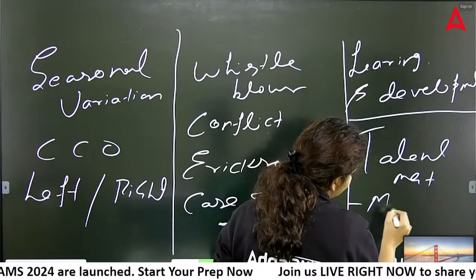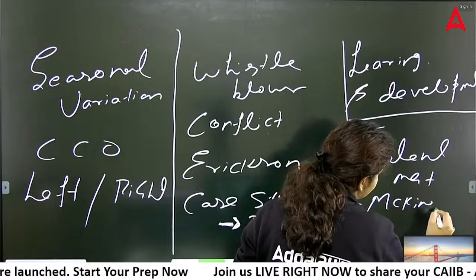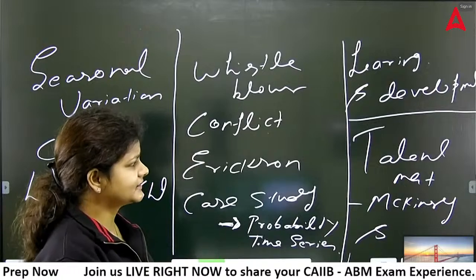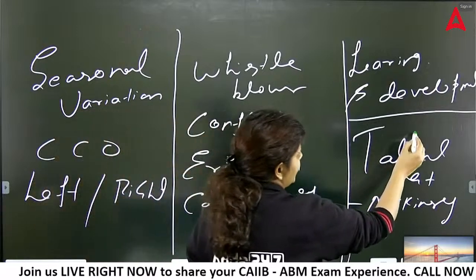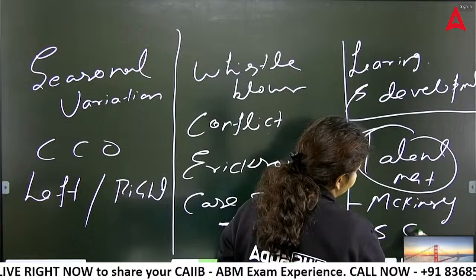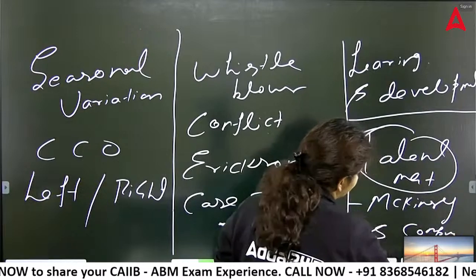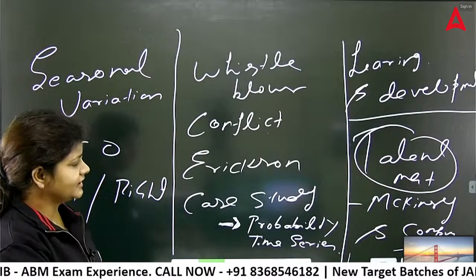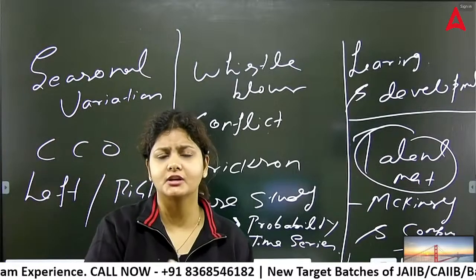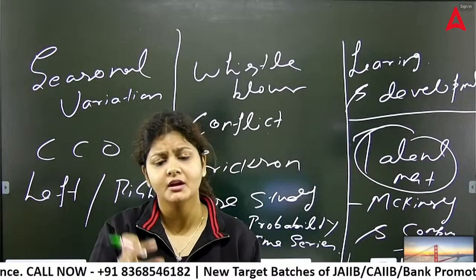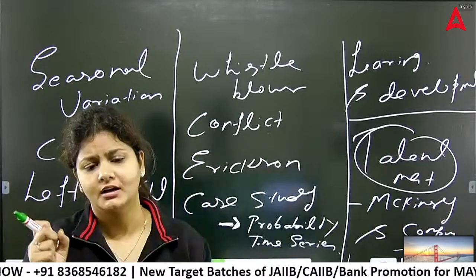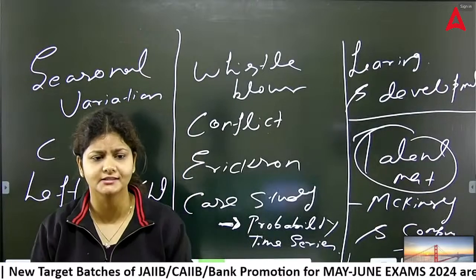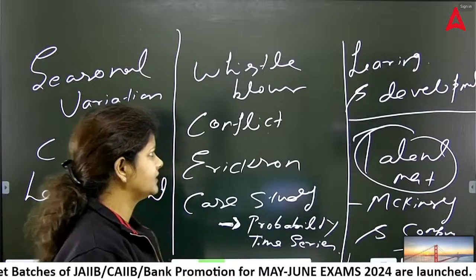The talent management concept is given by McKinsey and Company. Last time they asked about the three C's of talent management, contribution, competence, and so on. But this time they asked who has given this term: talent management, that is McKinsey and Company. They also asked scientist names, like who gave the Erikson theory, or the Johari window given by Joseph Luft. Options are there, but you have to remember the behavioral scientist names this time. Previously they had not asked, but this time they have.